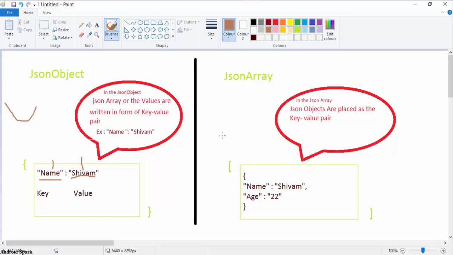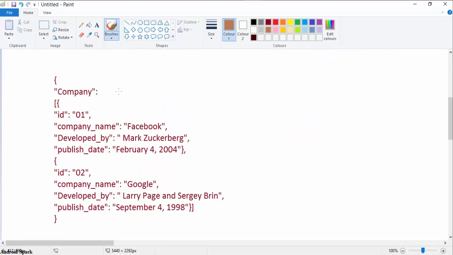I will give a simple example of JSON data. This is the start of the JSON object and this is the end of the JSON object. This is the key, and this whole part is the value for this key.